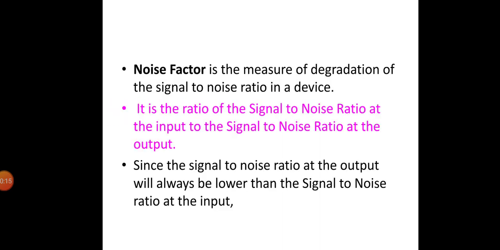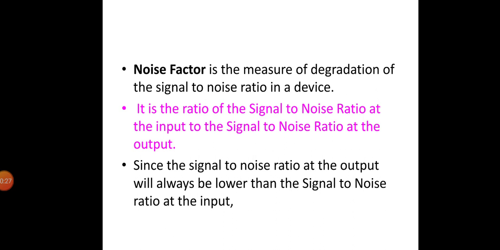Welcome to this presentation. In this presentation, let us have an insight into noise factor. An alternative way of representing amplifier noise is by means of its noise factor F. In defining the noise factor of an amplifier, the source is taken to be at room temperature, denoted by T0, usually taken as 290 degrees Kelvin.